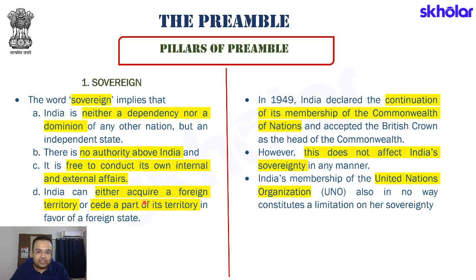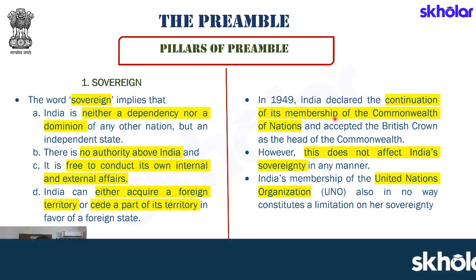India can either acquire a foreign territory or cede a part of its territory in favor of a foreign state. So if tomorrow India decides to acquire some territory, it will become a part of the territory of India. India also has the power to cede its territory, although it's a very complicated issue, which we won't get into. But that again is a part of understanding what we mean by a sovereign state, right?